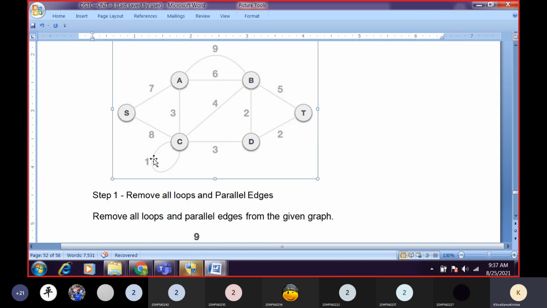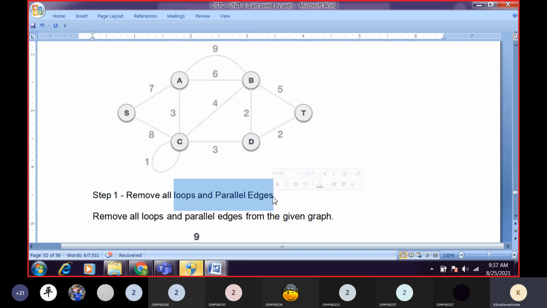Okay, another thing here is we are having a path from C to C. Whenever we are having something like this, we call it a loop. We have to remove this one also. That means first we have to remove all the loops and parallel edges. That is the first step. So here one parallel edge is there between A to B and we are removing it, and the second one is a loop between C to C, we are removing it.